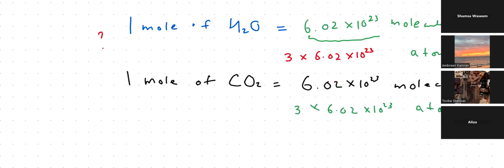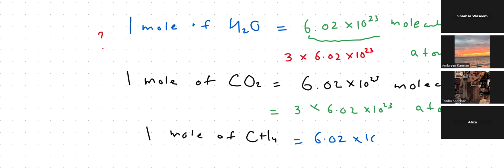Tuba, Amreen, and Aliza, yes. So now I'm going to give another example. I'm just giving you the example of molecules and atoms. I will also be giving you the example of ions, right? Now here we have 1 mole of methane molecule. Now as it's a compound, how many molecules does this contain, kids? It contains 6.02 × 10^23 molecules, right?